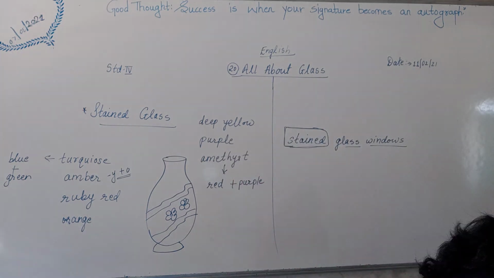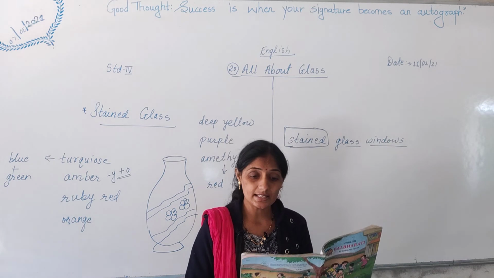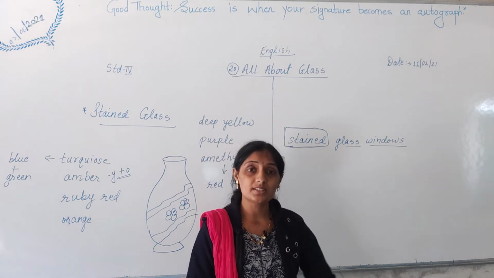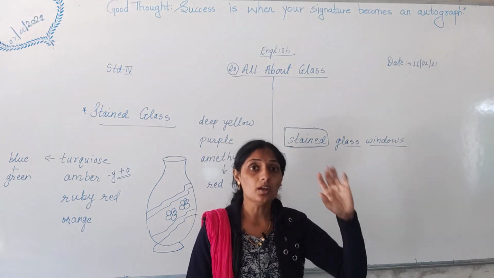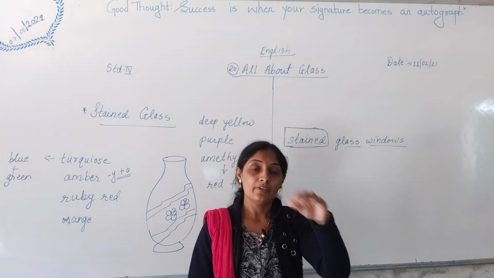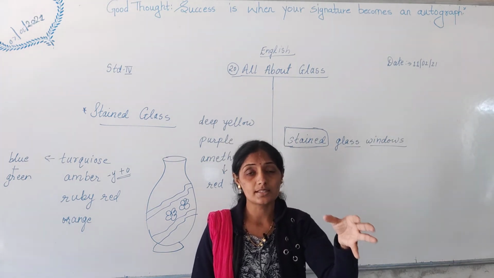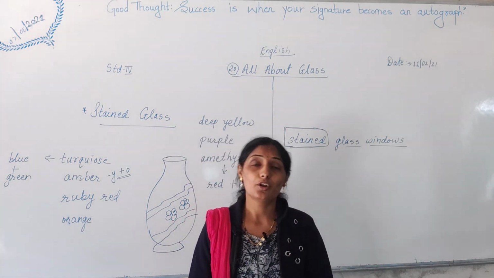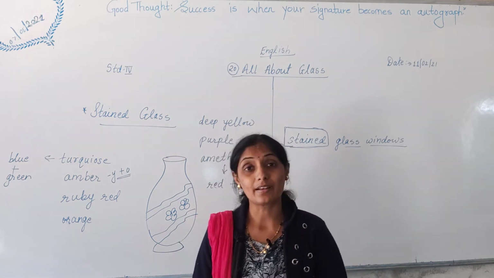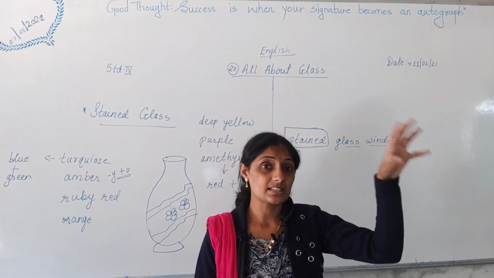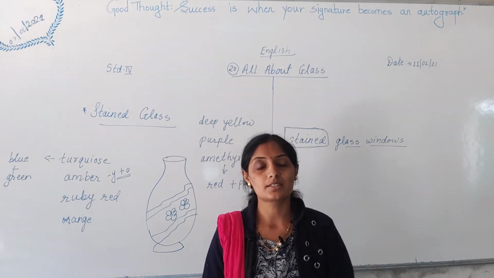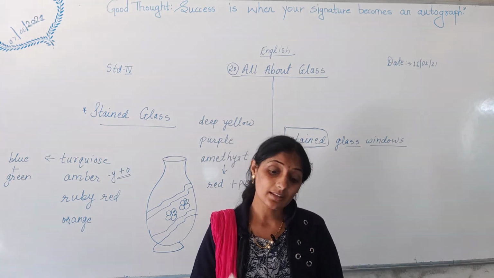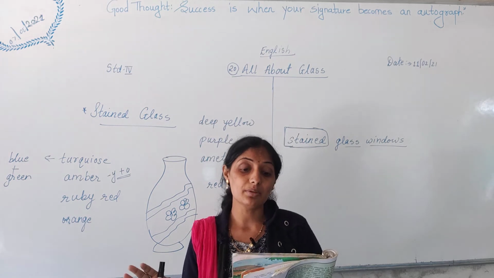Okay. Next, the last point of the lesson is glass can be recycled. What do you understand by the word recycled? Recycled means processing is done on the glass. Once the glass becomes old, you can sell that glass, and the old glasses which are collected together are taken to recycle bins, or you can say recycle factories. Correct or not? There are machineries where recycling of glass is done, and from old glass new glasses are made.